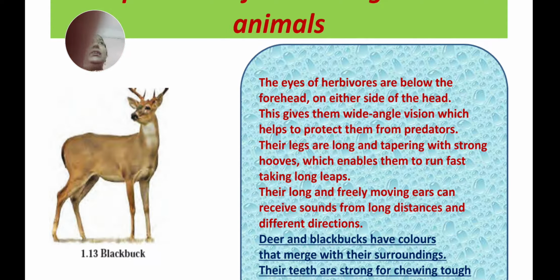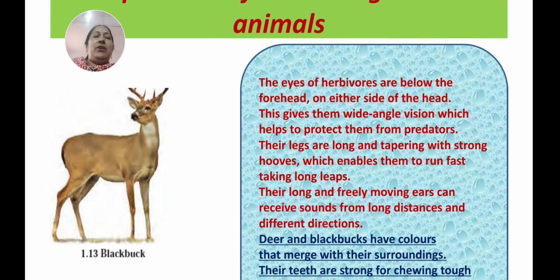About the teeth also we have learnt. About the paws, padded paws are there. Now, the eyes of herbivorous animals are below the forehead. You can see the picture of the black buck. The eyes of herbivorous animals, which depend only on plants, are below the forehead